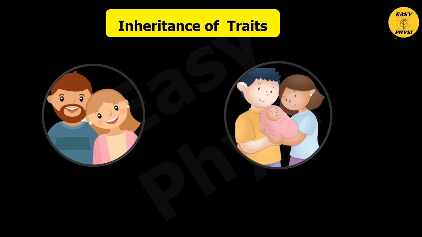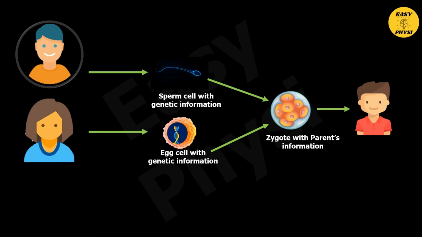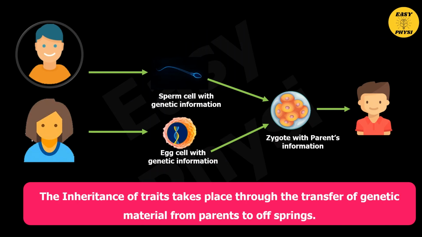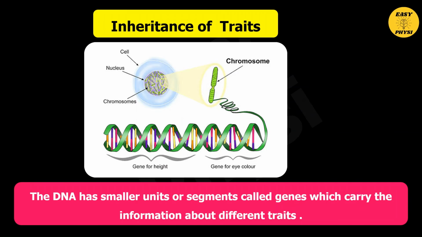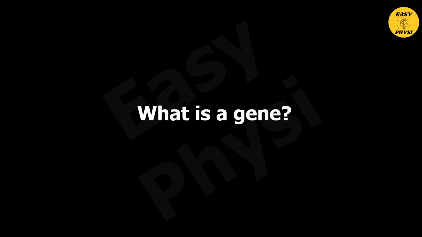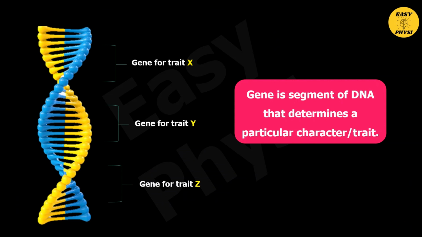Let us understand how traits pass from generation to generation. The inheritance of traits takes place through the transfer of genetic material from parents to offspring. The father and the mother contribute an equal amount of genetic material to the child during reproduction. The DNA has smaller units or segments called genes which carry the information about different traits. What is a gene? A gene is a segment of DNA that determines a particular character or trait.